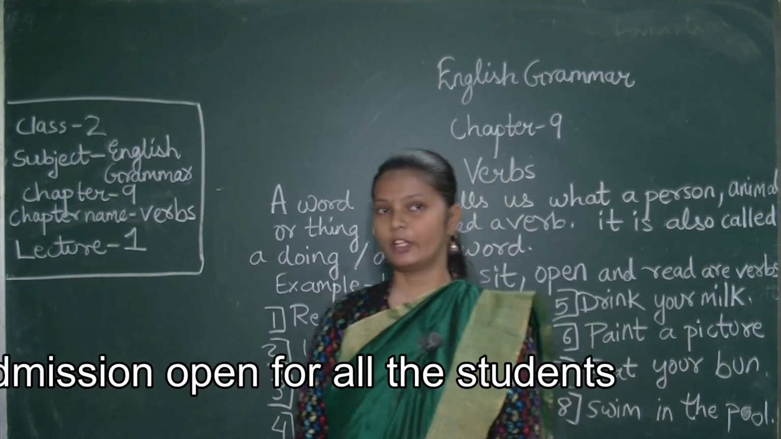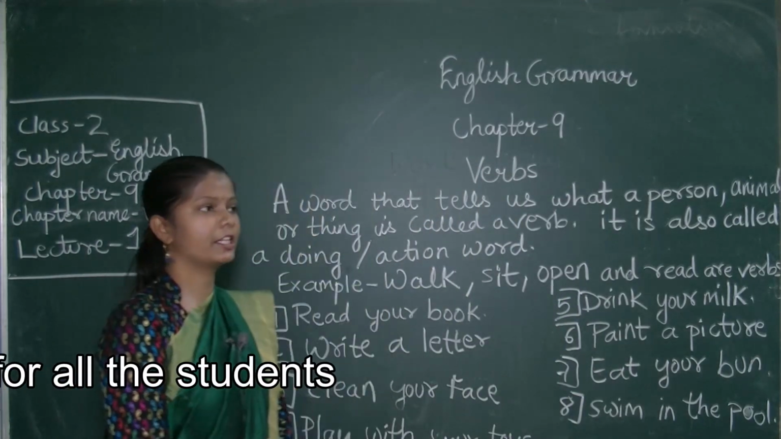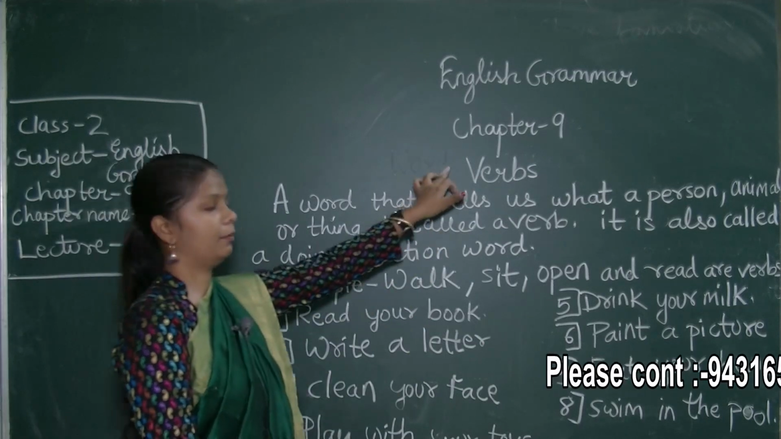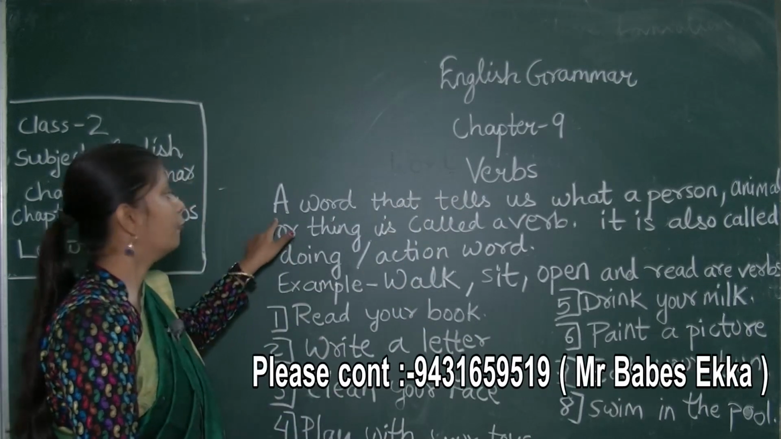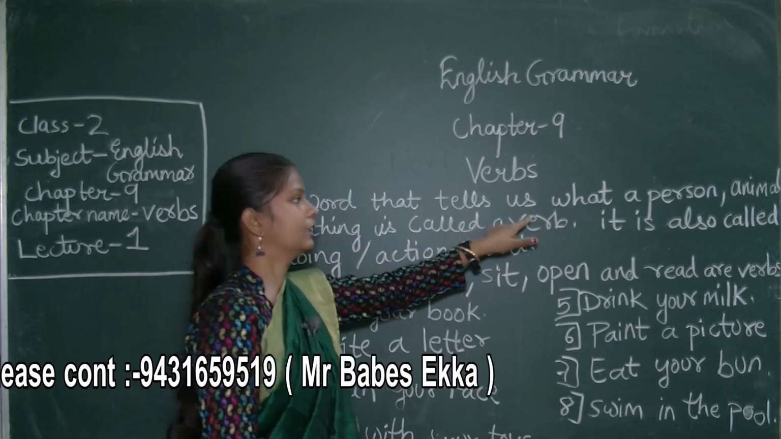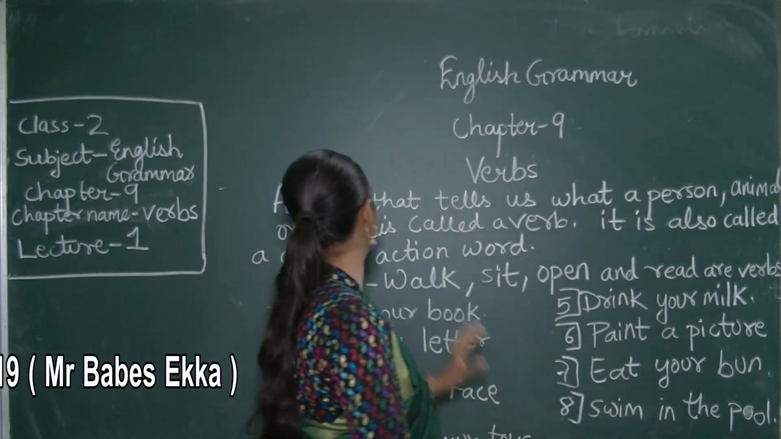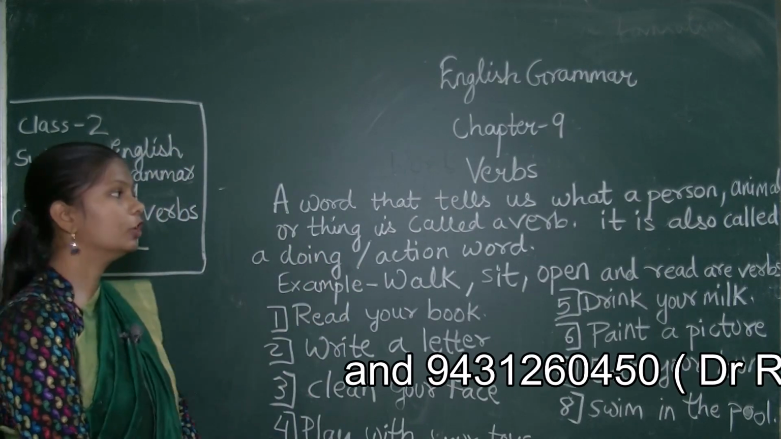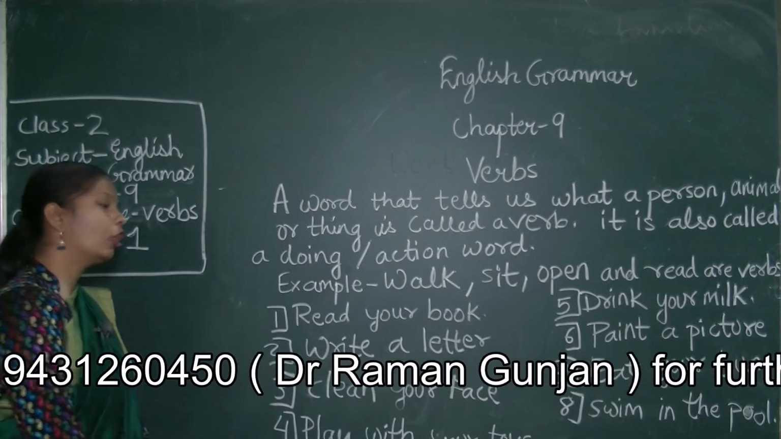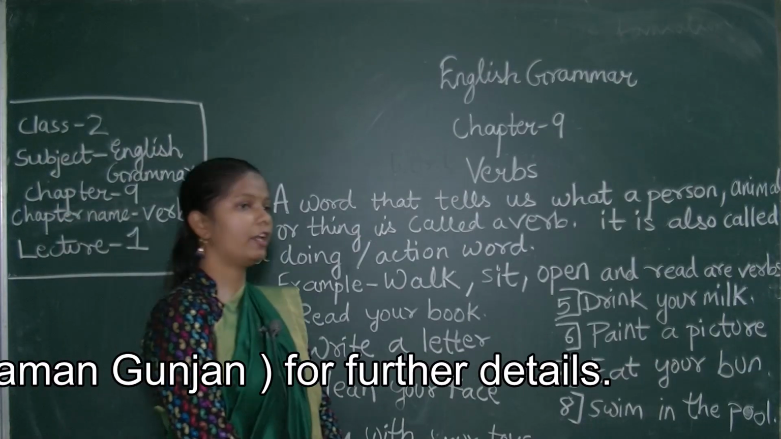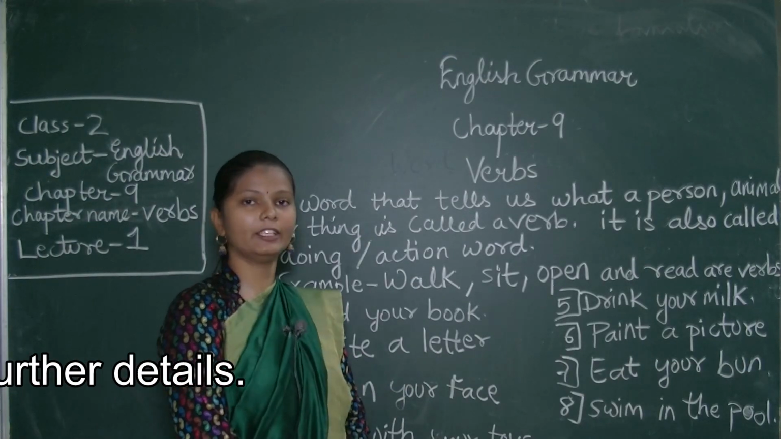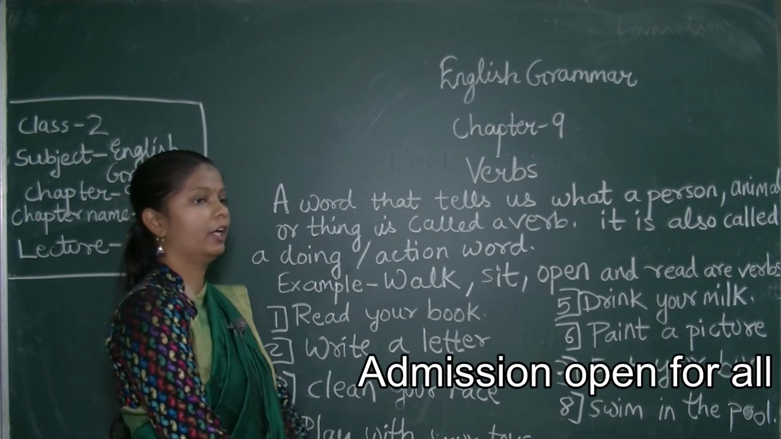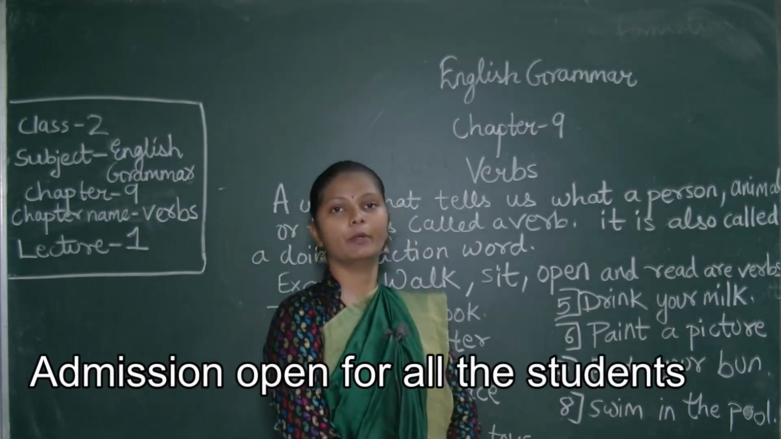Today we are going to learn from your English grammar book, chapter number 9, verbs. A word that tells us what a person, animal or thing is doing is called a verb. So children, it is also called a doing action. Whatever you do is called a verb. Doing work is called a verb. Doing action is called a verb.